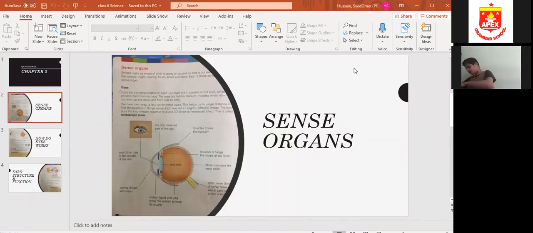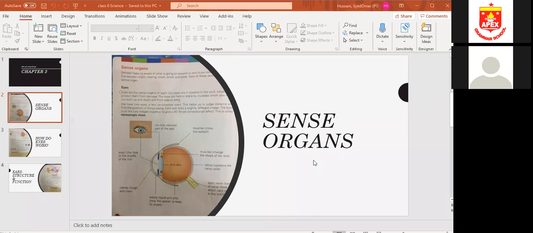We were studying about eyes, which are our sense organs. Okay, so what are eyes for? Eyes are for seeing things clearly. Eyes are the sense organs of sight. Our eyes are positioned in the skull. They are present in the sockets in the skull.